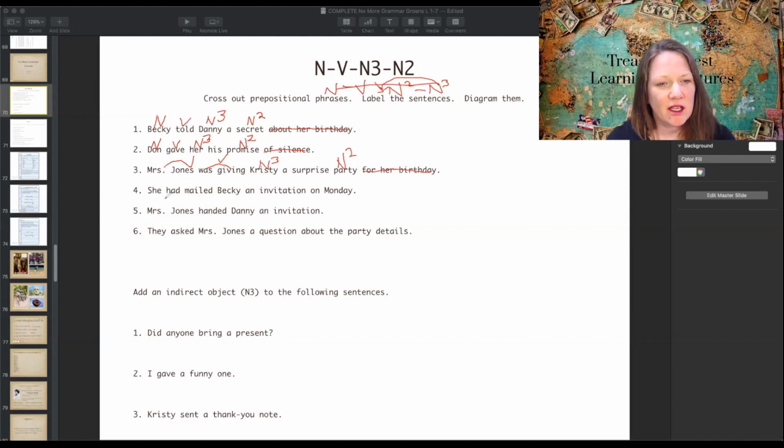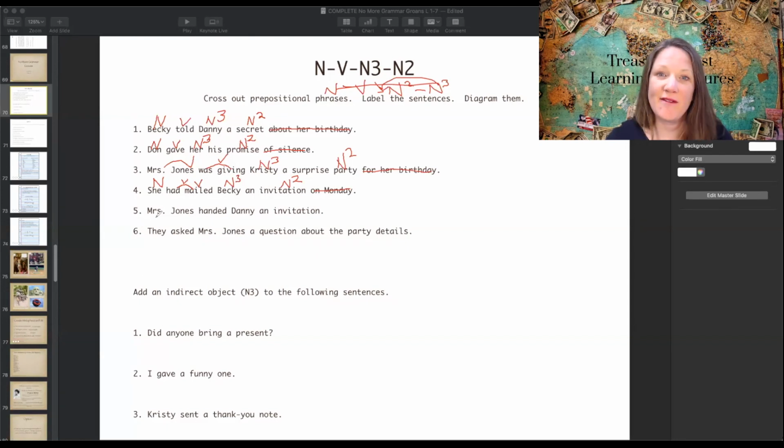Number 4, she had mailed Becky an invitation on Monday. On Monday is the prepositional phrase. Mailed is the verb. Had mailed is that helping verb. So let's do this. She had mailed what? Invitation is the direct object. To whom? Becky is the indirect object.